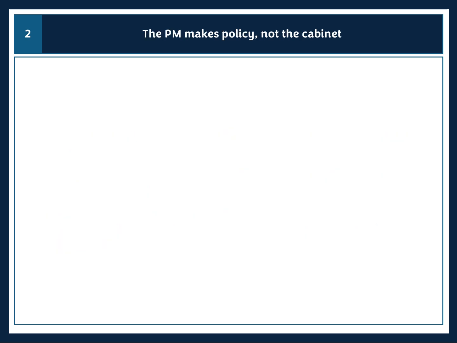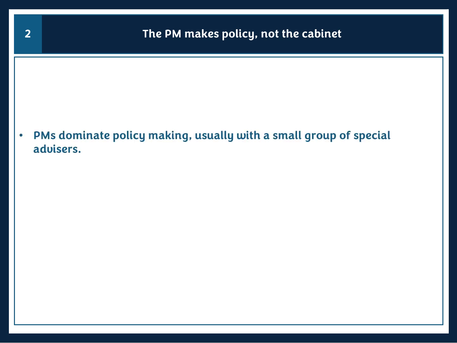Okay, so a second point on whether or not the prime minister dominates the cabinet, to me, would be about policy making and the idea of where is policy made. Is the policy made in cabinet or is it made by the prime minister themselves? Once again, I think the answer is pretty clear that the prime minister absolutely dominates policy making. So by and large, the prime ministers dominate all policy making, and it's become increasingly the case that prime ministers will formulate policy with the help of a very small group of political advisors, and that's been true of many of the most recent prime ministers.